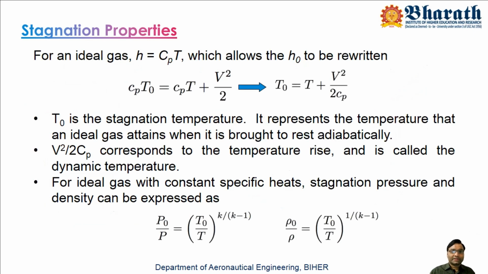Now, consider again the one-dimensional energy equation in another form. We have written it in the form H equals u plus V square by 2.